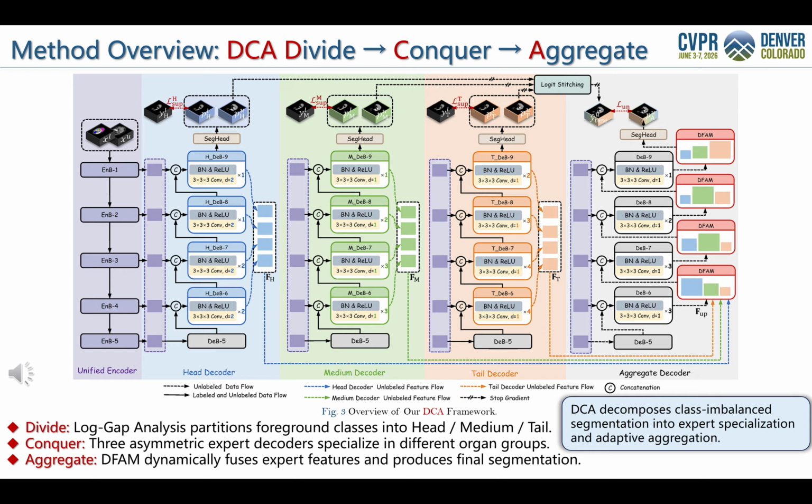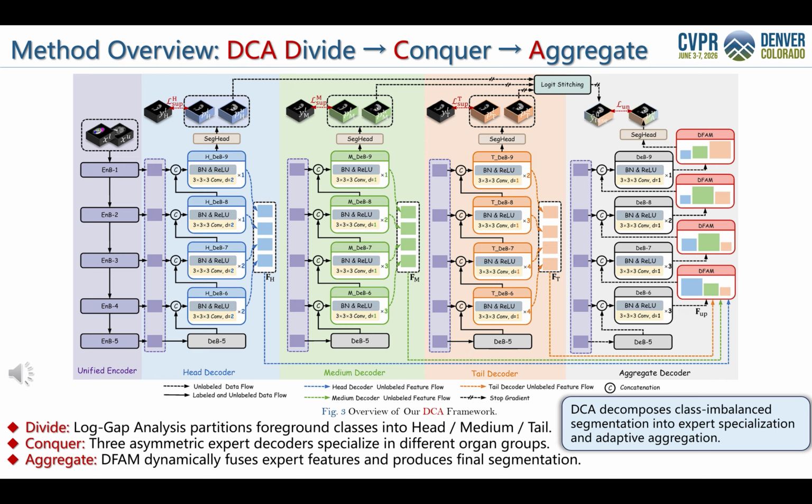Fig 3 shows the overall pipeline of our divide, conquer, and aggregate framework, or DCA. The key motivation is that class-imbalanced multi-organ segmentation is difficult for a single decoder, because large and small organs have very different scales and visual patterns. DCA addresses this problem in 3 steps.